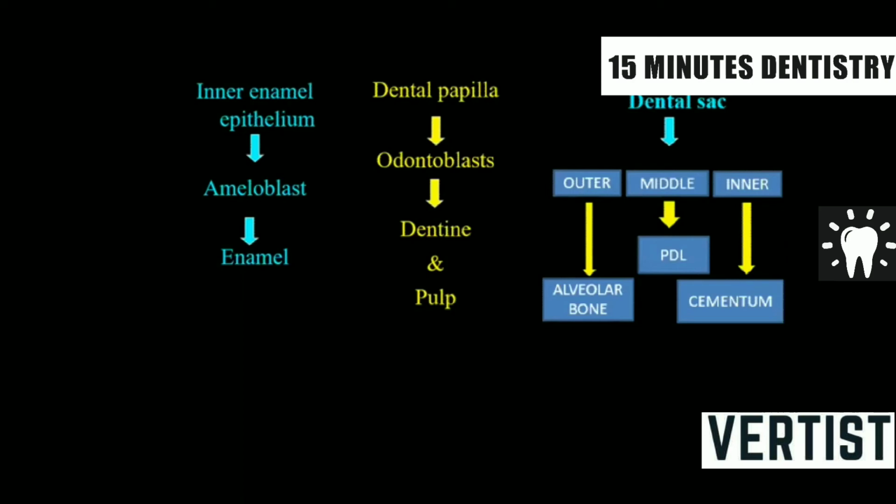Alveolar bone, PDL, and cementum are part of the periodontium. The one missing part of the periodontium is gingiva. So in short, the odontogenic apparatus is responsible for three parts of the periodontium: alveolar bone, PDL, and cementum.